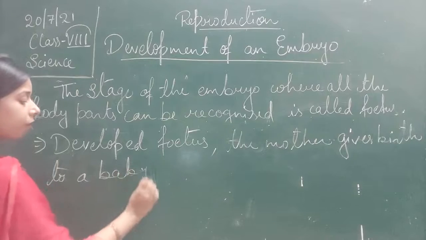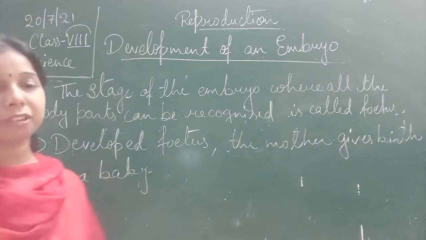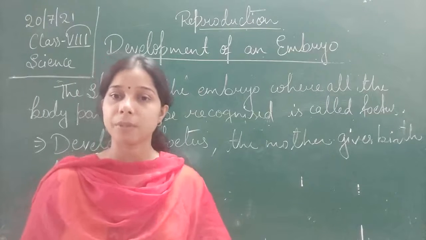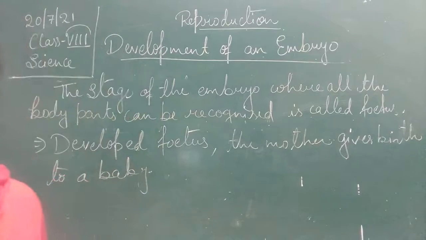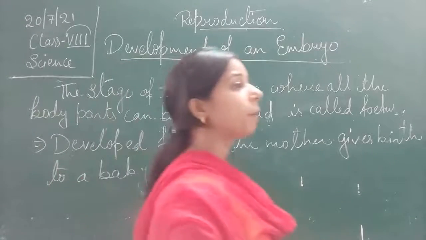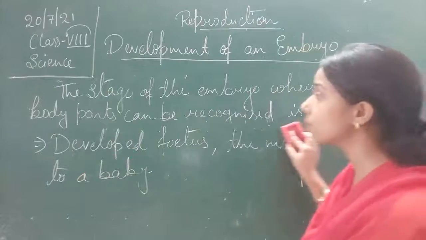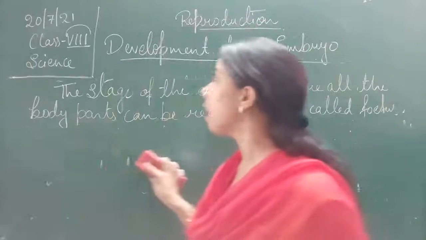So in the form of a fetus, the mother gives birth to the baby. This is how the development of an embryo occurs. Okay, so these are some of the basic things that we see in the reproduction that happens with all the organisms, students.